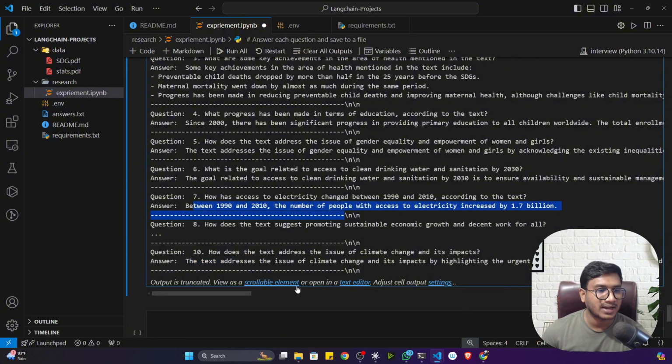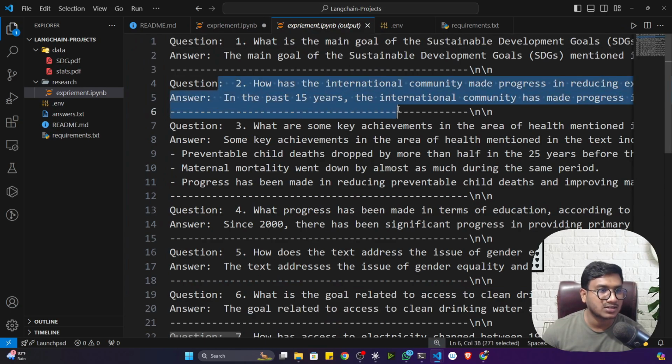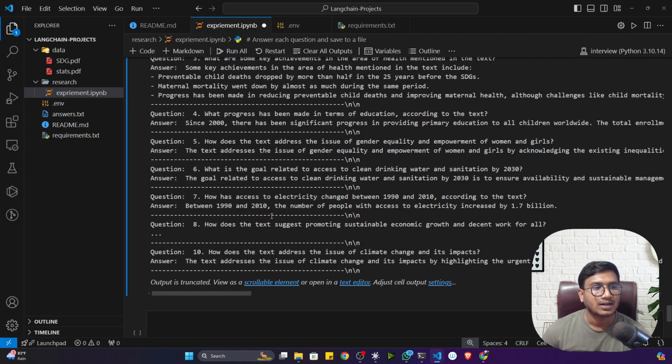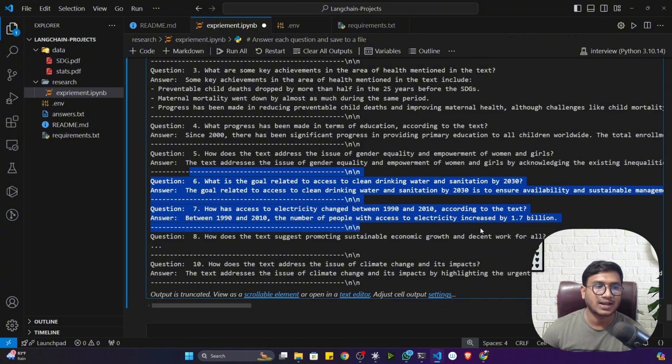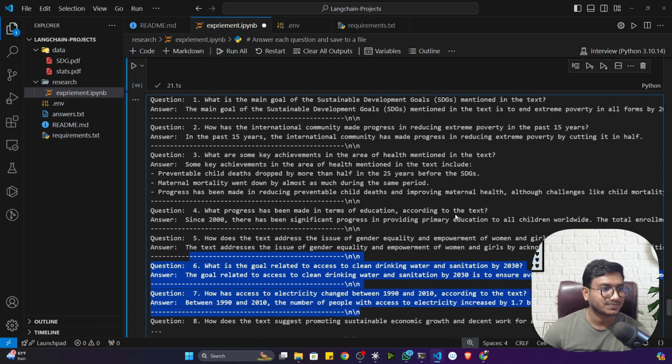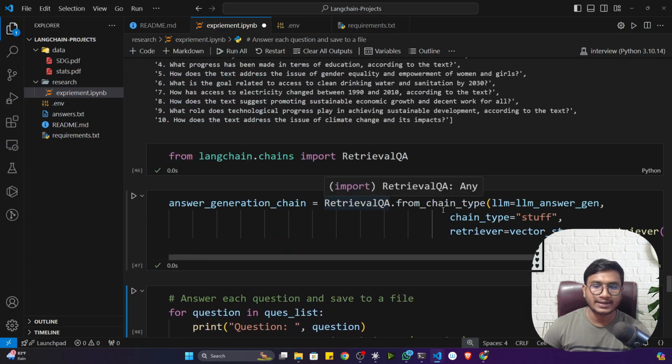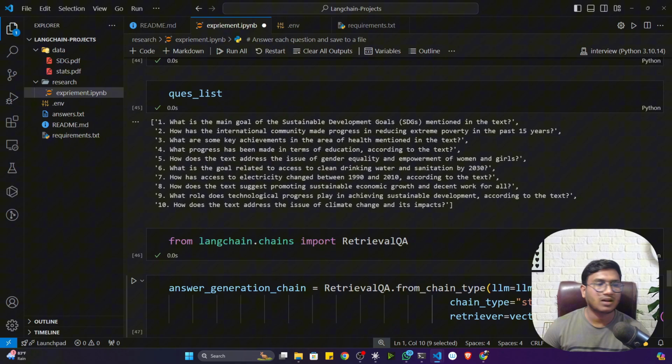And if you open your text editor and read the answers, guys, they're pretty good. If you see those questions and answers, it's pretty good. Now you can use them as they are to prepare for any kind of exam or any kind of interview. It's amazing, right? So this is the entire notebook experiment of our project.